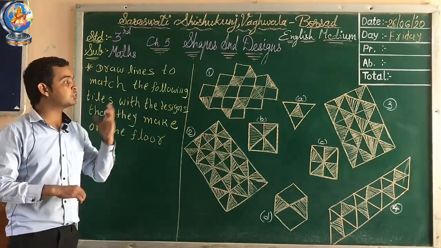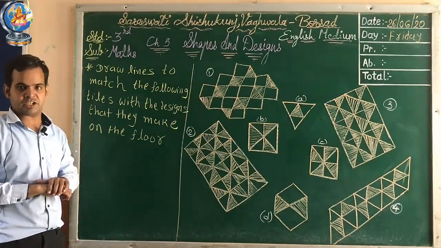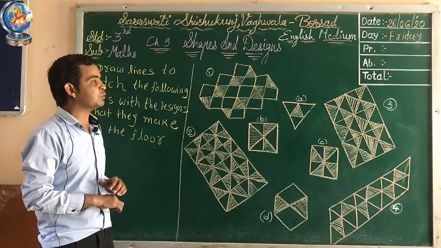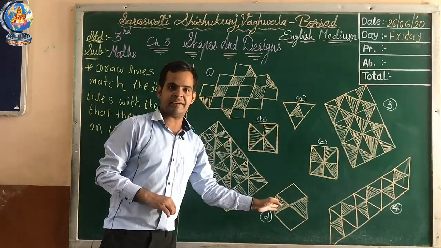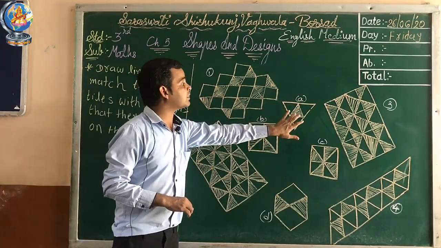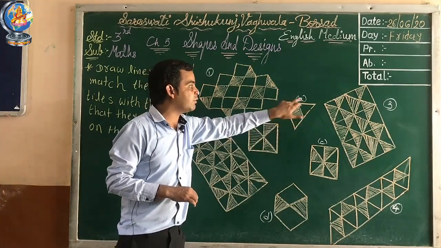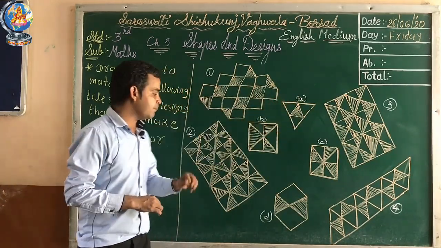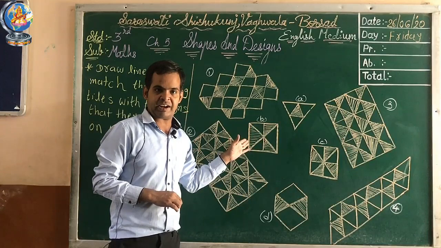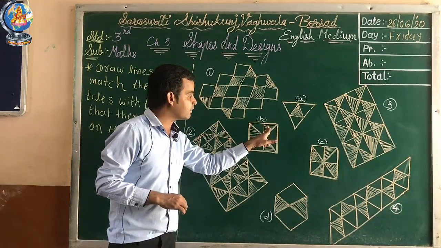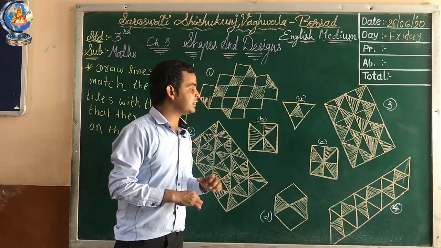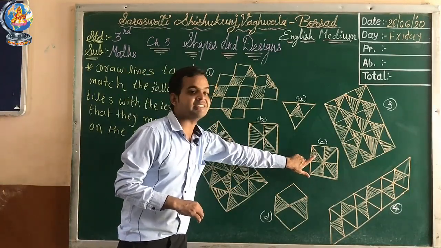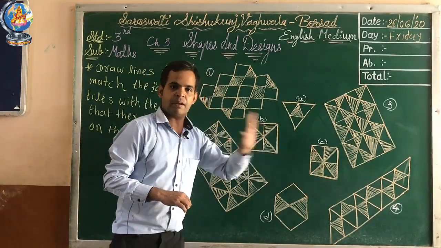You can see in the picture different types of tiles: tiles A, B, C and D. The A tile is a triangle shape, right? Then the B shape is a square. How many triangles are shaded? 1, 2 and 3. And in tile C, how many triangles are shaded? 1, 2, 3 and 4.